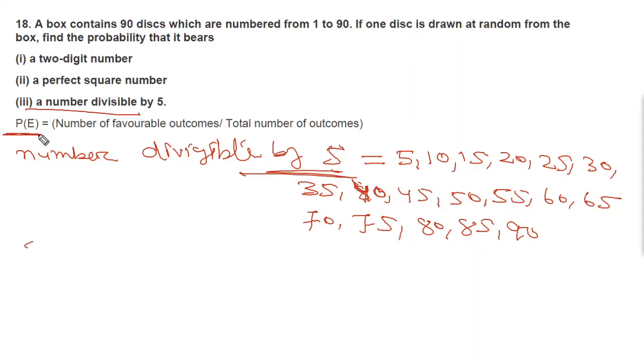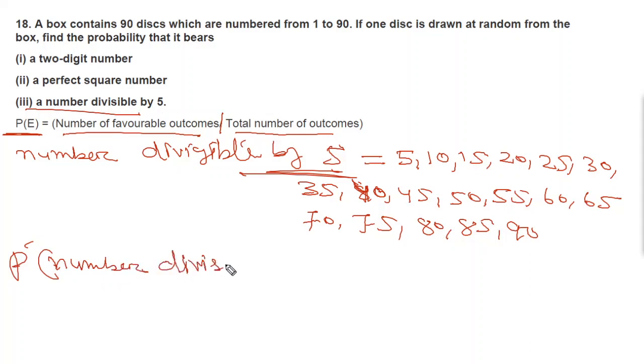Probability of E, P of E, equals number of favorable outcomes divided by total number of outcomes. So the probability of a number divisible by 5 will be equal to the number of favorable outcomes.